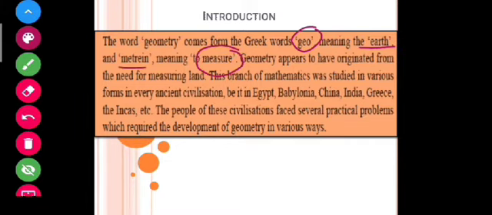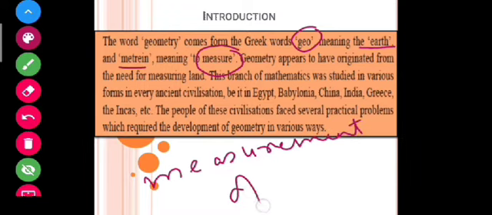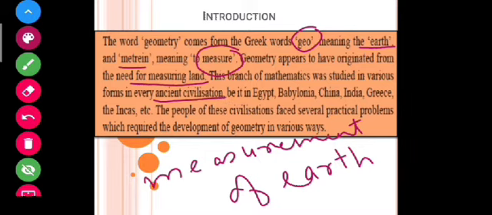So I can say that geometry is that branch of mathematics that deals with measurement of earth, or measurement of land. It has its origin in ancient civilizations, that is from Egypt, Babylonia, China, India, Greece, etc.